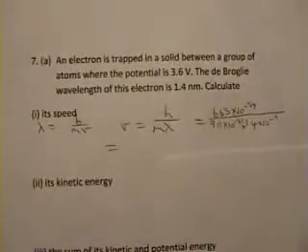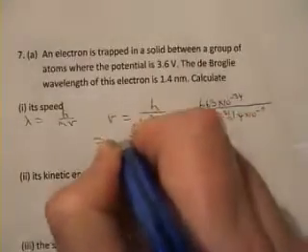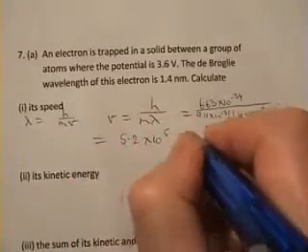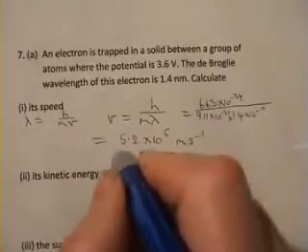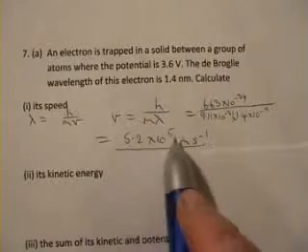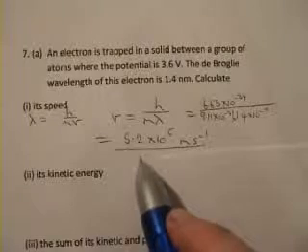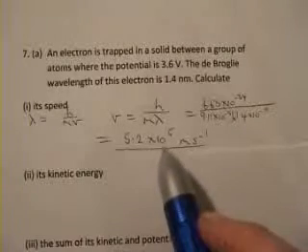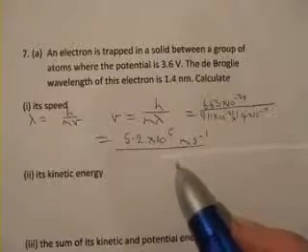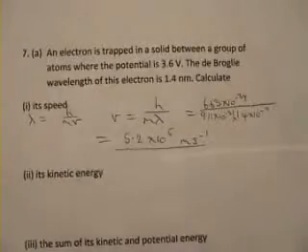So get my calculator out, and I get an answer of 5.2 times 10 to the 5 meters per second. It's worth doing a common sense check on that. 5.2 times 10 to the 5, so 500,000 meters per second. Is it fast? Well, yeah, it is blooming fast, but it's nowhere near the speed of light. We know that electrons are little things, they can go fast, but it's not anywhere near the speed of light, so that's quite feasibly a sensible answer.